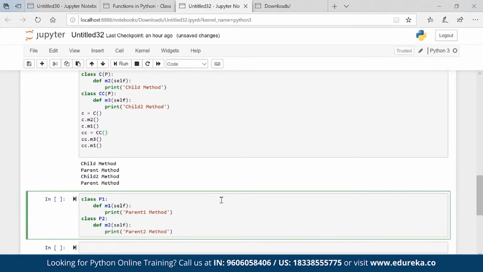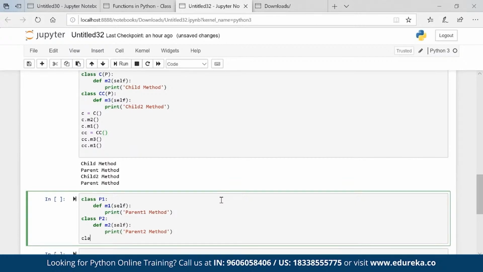Okay. Now the child comes in. Here I have P1 and P2. My child is C. And then def M3 self, print child method.